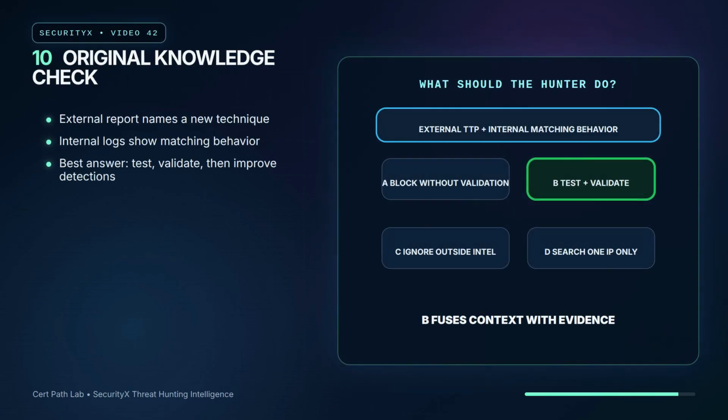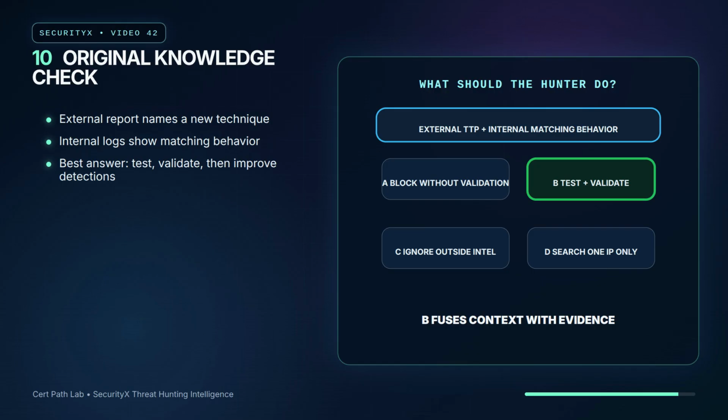Knowledge check. A trusted external report describes attackers abusing remote monitoring tools after initial access. Your internal telemetry shows several servers with unusual service creation, followed by outbound connections to rare destinations. What should the hunter do first? A. Block every remote monitoring tool immediately without validation. B. Build a hypothesis, map the behavior, run scoped queries, validate evidence, and then improve detections or response. C. Ignore the report if it came from outside.